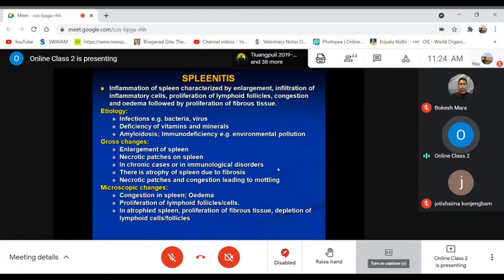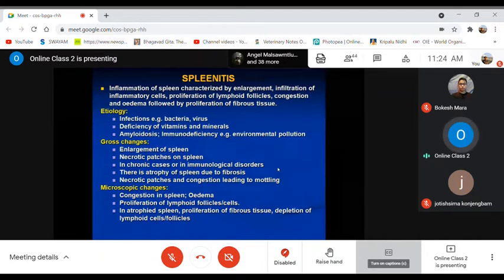Then if you make a section, there may be congestion of the blood vessels inside the spleen, or edema, proliferation of the lymphoid follicles as well as the lymphoid cells, and the organ may be atrophied, mostly due to proliferation of fibrous connective tissue, and there may be even depletion or destruction of the lymphoid cells.